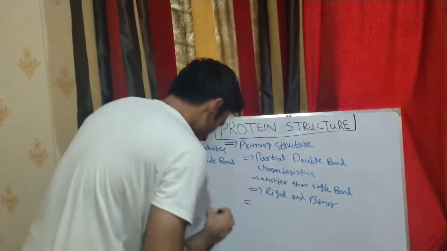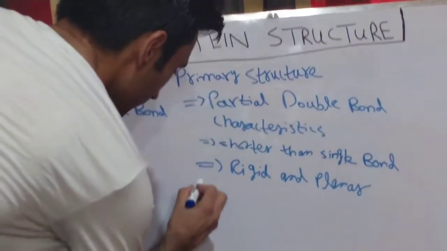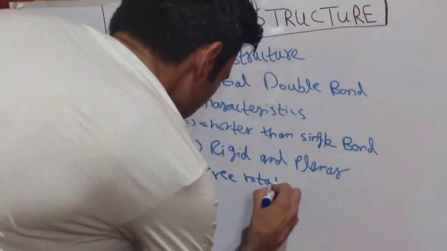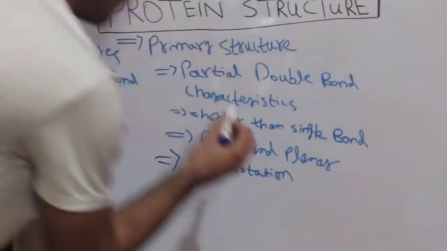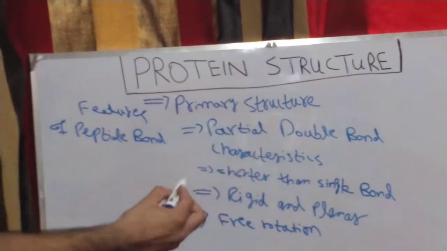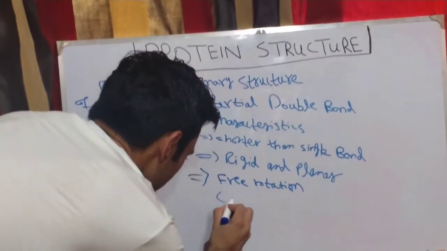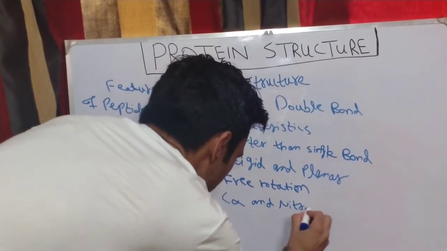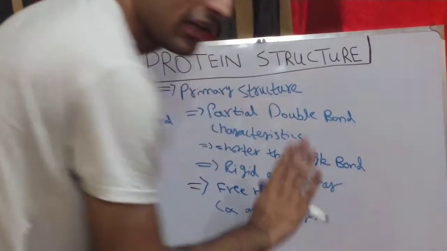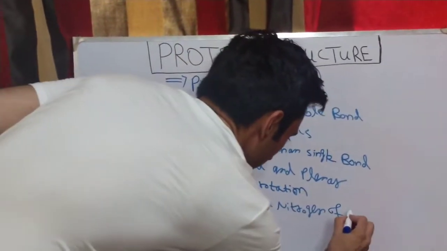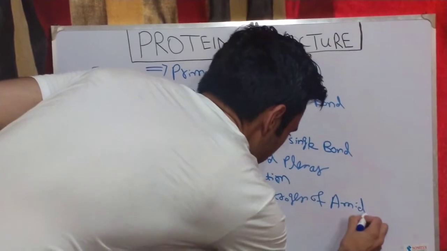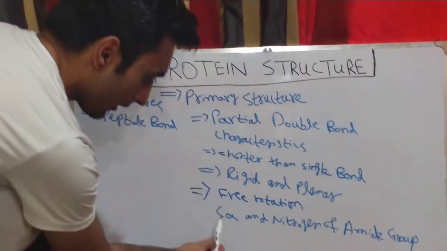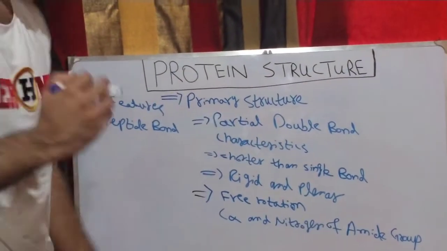If we talk about the free rotation of bonds, due to the partial double bond feature, the alpha carbon and the nitrogen of the amide group cannot freely rotate. So free rotation is not possible between the alpha carbon and the nitrogen of the amide group,